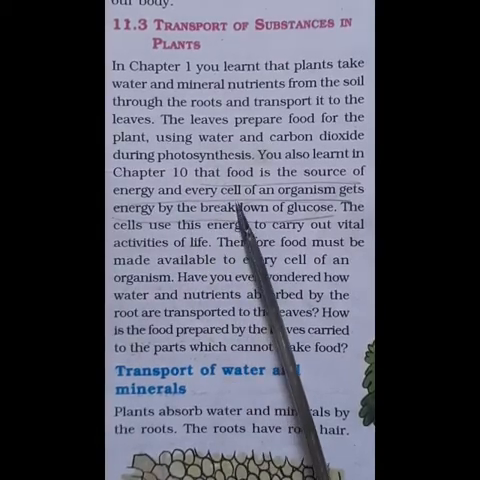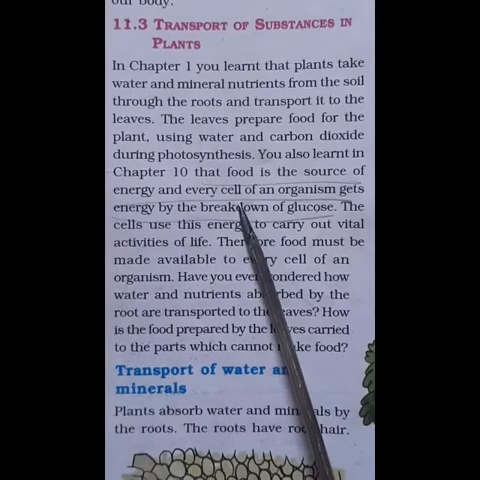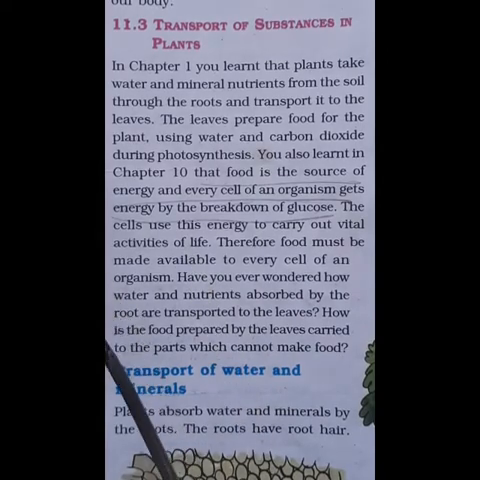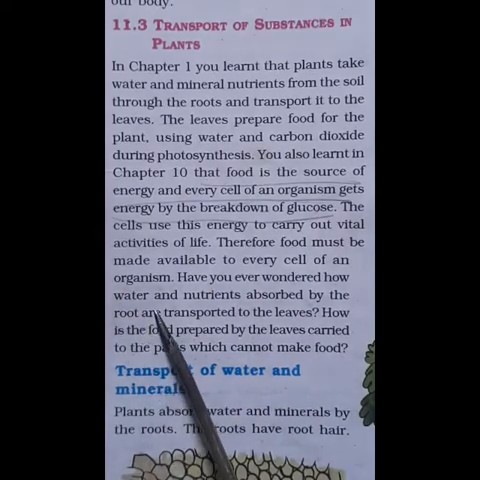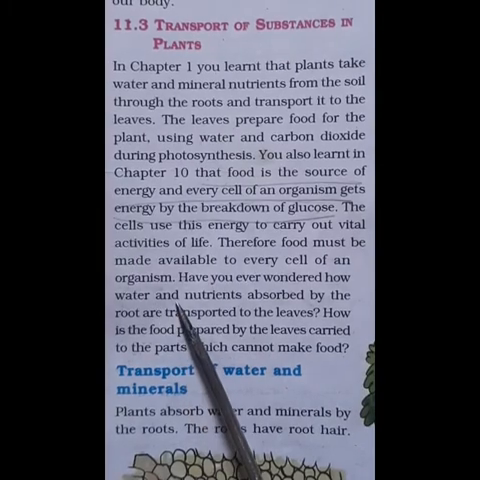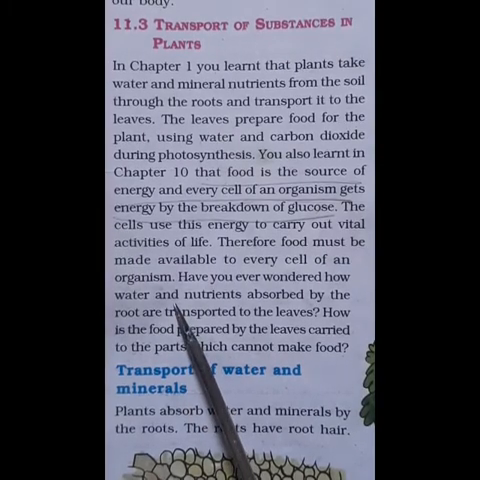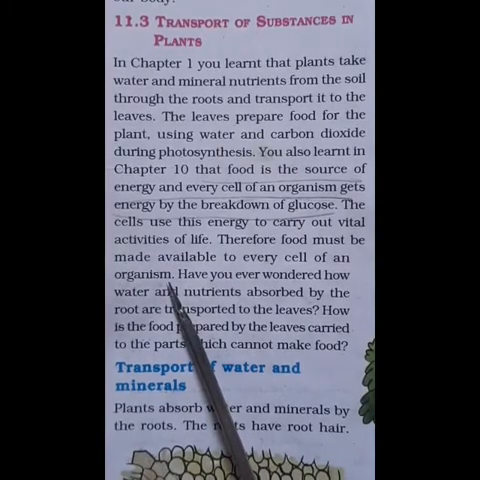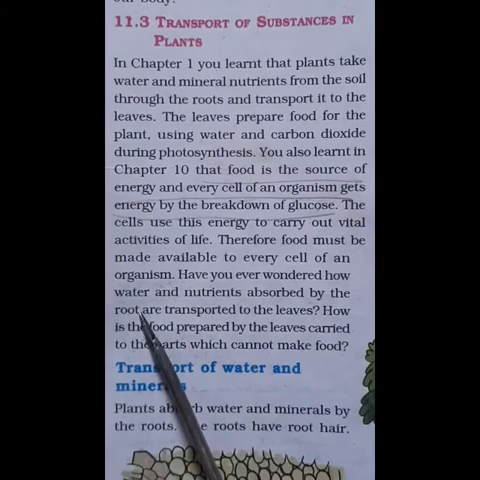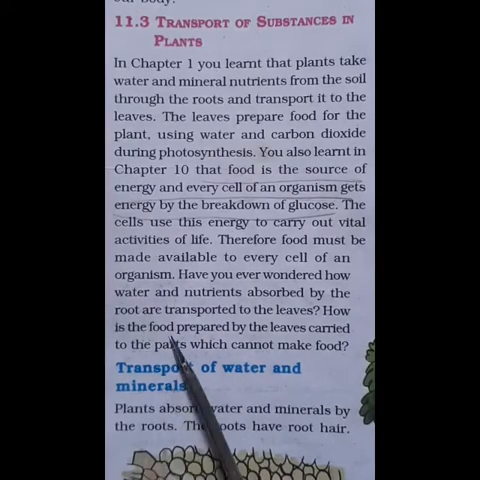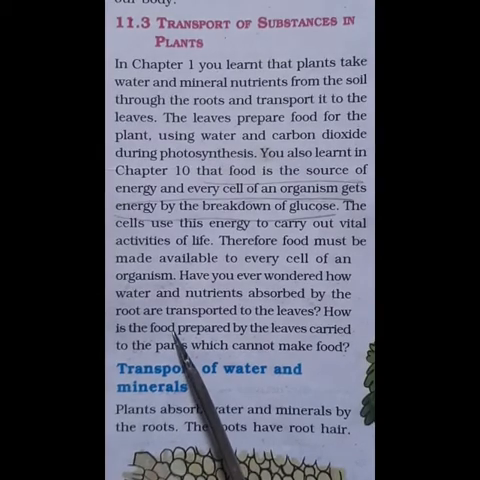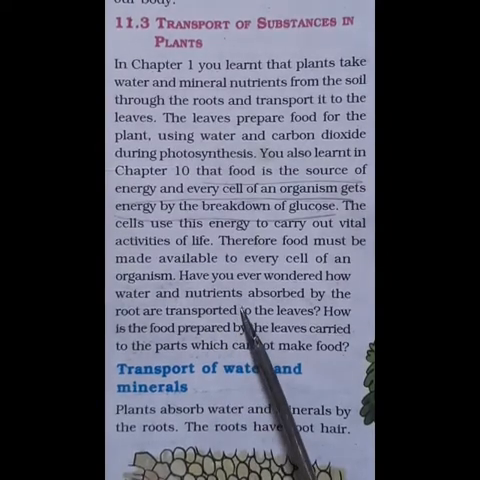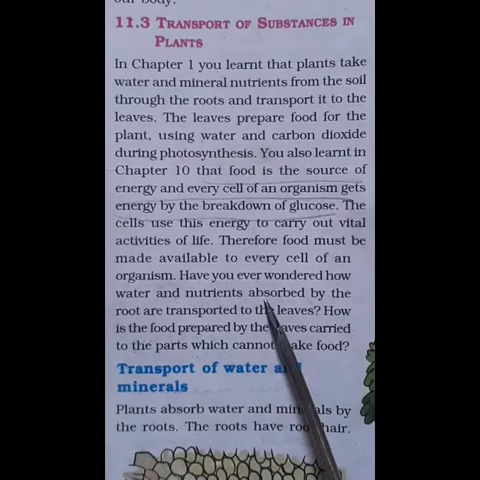You all know that food is the source of energy, and every cell of an organism gets energy by the breakdown of glucose. The cells use this energy in order to carry out important activities of life. Therefore, food must be made available to every cell of an organism. So, how are the nutrients absorbed by the root and the food prepared by the leaves transported to different parts of the body? Let us study the transport system in plants.